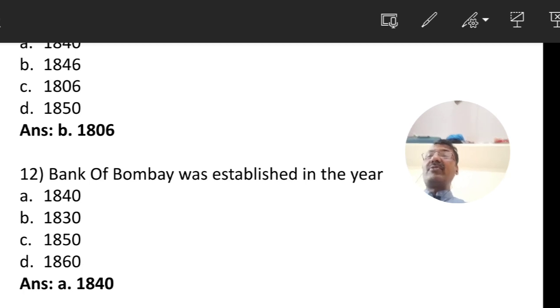Question number 12. Bank of Bombay was established in the year. So again it is the presidency bank. The Bank of Bombay was established in the year. Option A, 1840. Option B, 1830. Option C, 1850. Option D, 1860. The correct answer is 1840, Answer A. So it is the second presidency bank which was established in the year 1840.